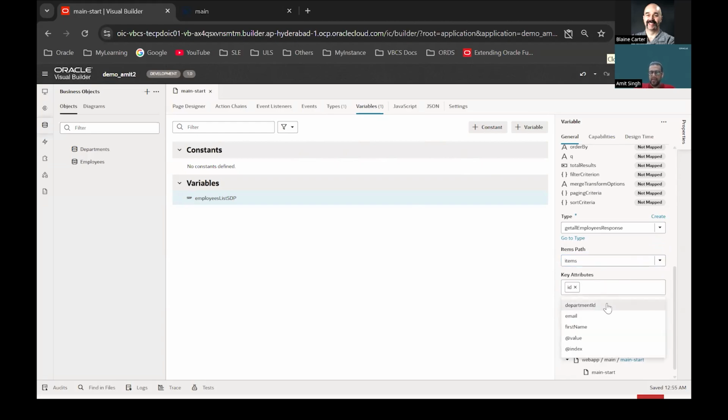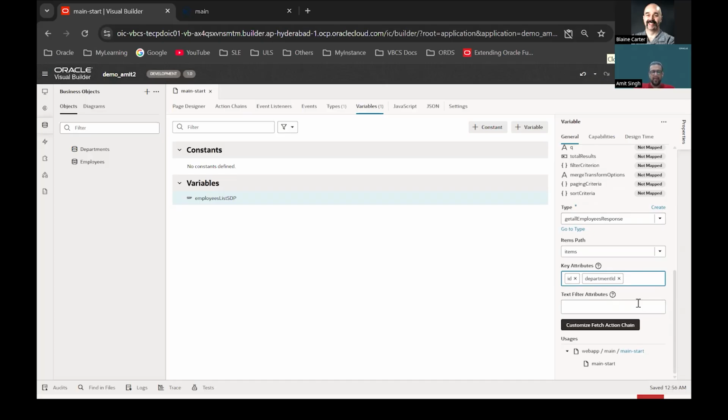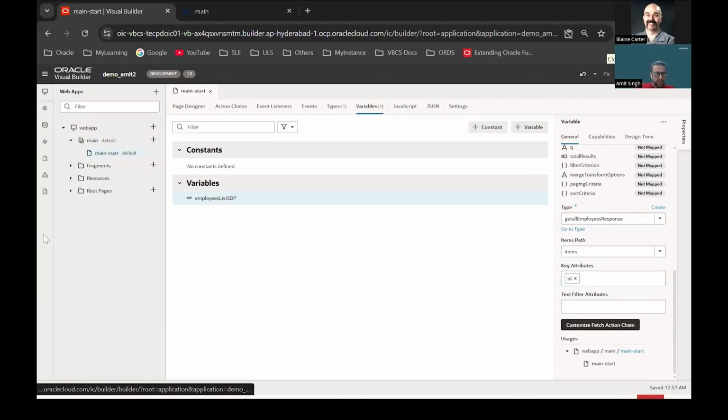Keys attribute, I was saying that we can select multiple keys as well. If we select multiple values, this will be stored as an array, which, if required, we can use for fetching some data. But remember, if we select multiple, it will be stored as an array. We also have the default filtering capabilities as well. Let me just quickly show here.